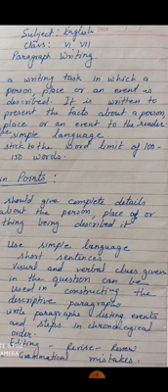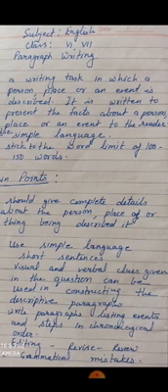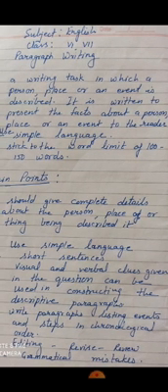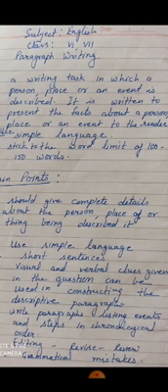It is a writing task in which a person, place or an event is described. It is written to present the facts about a person, place or an event to the reader. When you write any paragraph, you should keep in your mind some points. Use simple language. Stick to the word limit of 100 to 150 words. You should give complete details about the person, place or thing being described.